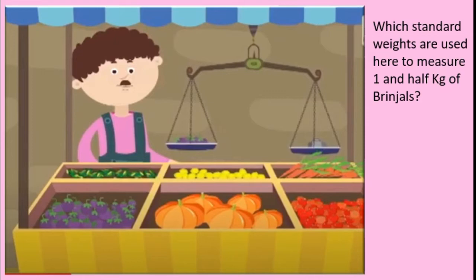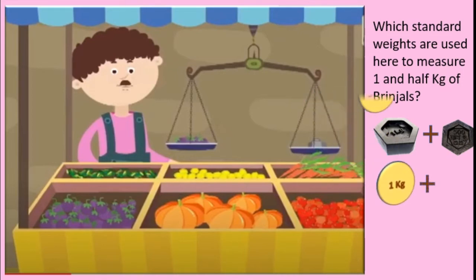Means both the pans are at equal level. Means we need here a 1 kg stone, correct? 1.5 kg. So a 1 kg stone plus a half kg stone. Half kg means 500 gram, isn't it? Half of 1000 is 500. So we can say here 1 kg plus half kg becomes 1.5 kg, isn't it? Got this, students?